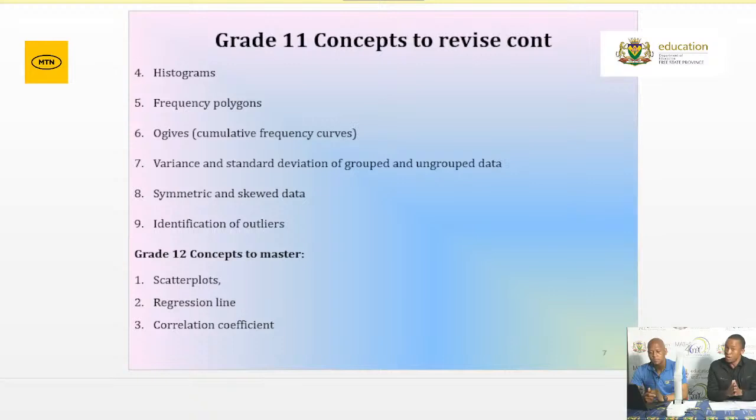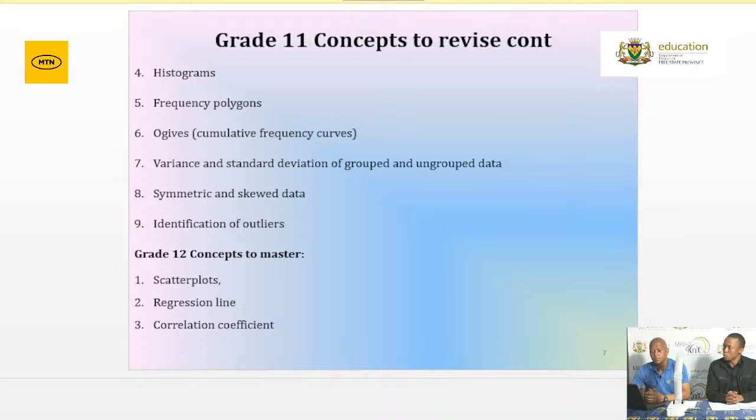We also have grade 11 concepts as well under statistics, grade 12s, for you to be aware of. And what are those concepts? Please make sure you know how to interpret histograms. And what is a histogram? It is a visual representation of grouped data. So please be aware of that. There are 2 forms to represent your data visually, particularly your grouped data: through a histogram as well as through a cumulative frequency graph. So particularly when dealing with grouped data, make sure you go over as many questions as possible under that.